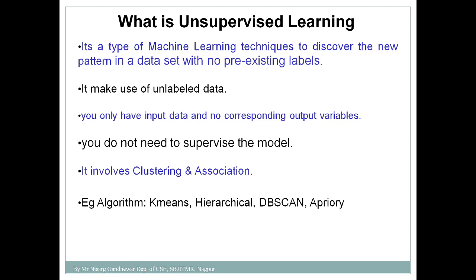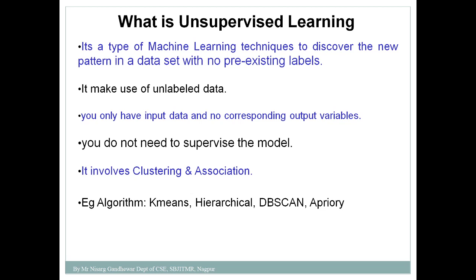Just through observation he is learning, and based on this he will discover a new pattern. He can group a player based on the dress, or group a player based on their action, whether they are fielding, batting or bowling. So in this way learning will take place. So it is an example of unsupervised learning.